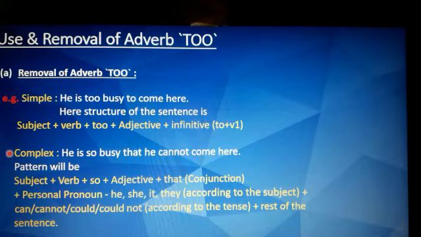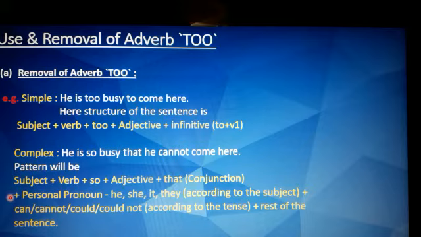So here the pattern will be subject, which is he, plus verb, which is. Now here too has been removed and we have added so. Then adjective, which is busy here, plus that. Here that, a conjunction, we have added, plus personal pronoun, and personal pronoun is he, she, it, they, and it is placed according to the subject. Here the subject we have is he.